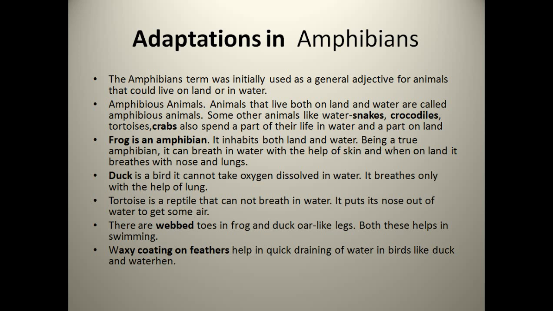From the childhood days we have been studying about amphibian animals, the animals which live in water as well as on land. The term amphibian was initially used as a general adjective for animals that could live on land or in water. Yes, we have been studying this point from the childhood days. Amphibious animals, animals that live both on land and in water, are called amphibious animals. Some other animals like water snakes.